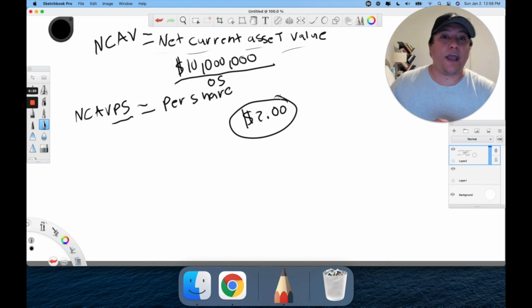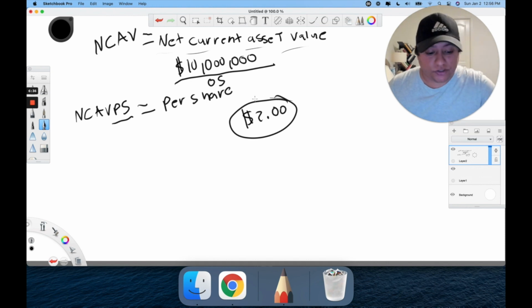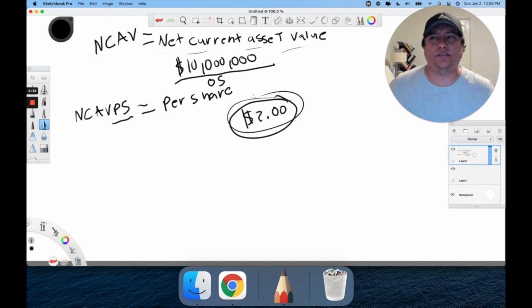Okay, so hopefully by now it's starting to make sense. You have your net current asset value, and once you divide by outstanding shares, you have your net current asset value per share. That's the most popular one, because it's easier to look at, oh, the stock is trading at 50 cents per share when it should be at $2 per share, versus looking at the whole company's valuation. So those are the two that you need to understand.